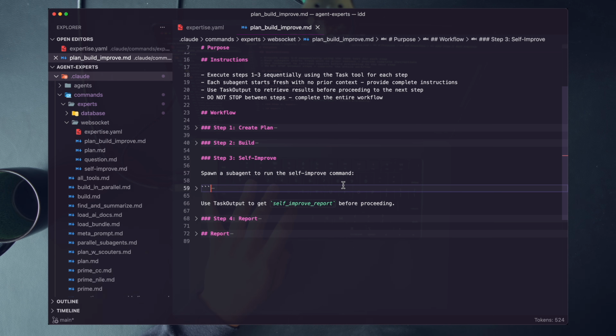What we're doing here is we're really hitting on that key tactic from lesson 6. At step 3, we're going to run, guess what, the self-improve prompt. If we click into this for a WebSocket expert, you can see a very similar structure. It's almost as if I had an expert meta prompt generate this for me. Okay, hat tip, nudge, nudge, wink, wink.